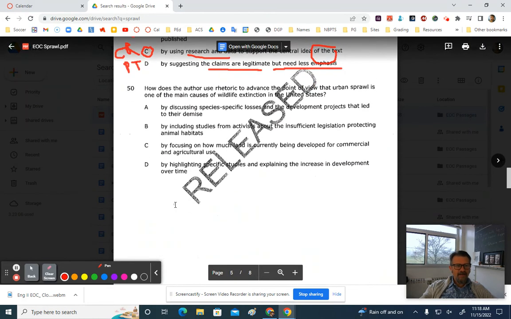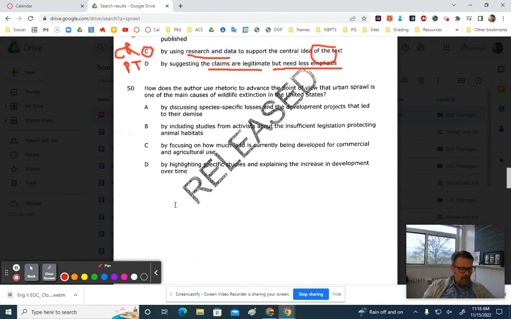All right, and finally, number 50. How does the author use rhetoric to advance the point of view that urban sprawl is one of the main causes of wildlife extinction in the United States? All right. The correct answer is D. We have this idea of using rhetoric to advance the point of view. Now, rhetoric we would define as sophisticated language tools. So make sure you have that down, sophisticated language tools.